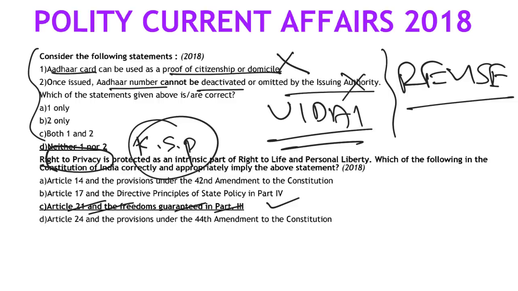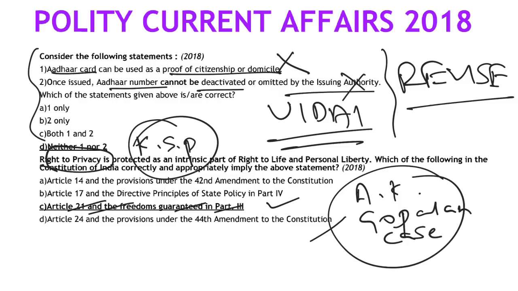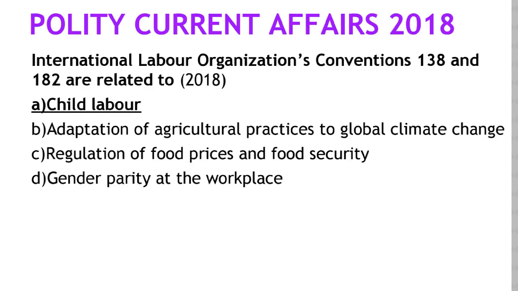But then again, as I told, just make sure that you know the difference between procedure established by law and due process of law, and which case led to which. Next time they might ask a question related to the A.K. Gopalan case, for example: this landmark case of the Supreme Court is related to which article? Then you need to be careful. Or they might ask the Maneka Gandhi case, which article is this case related to. They might ask the Shankari Prasad case, what is this case about? Kesavananda Bharati case, what was this case about? Those basics you need to understand.